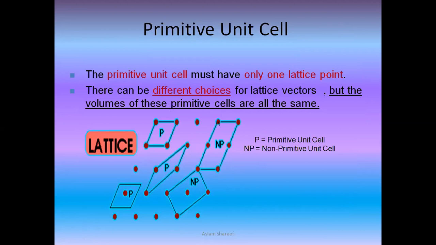So the primitive unit cell must have only one lattice point. There can be different choices for the lattice vectors, but the volume of these primitive cells is the same. So if you see, these are the same. This is a primitive cell because it is taken from the space and the point here. And this one connecting all four points is taken from this space, but it has two lattice points, so it cannot be a primitive unit cell. That's the reason we are calling it a non-primitive unit cell. And this is another example.